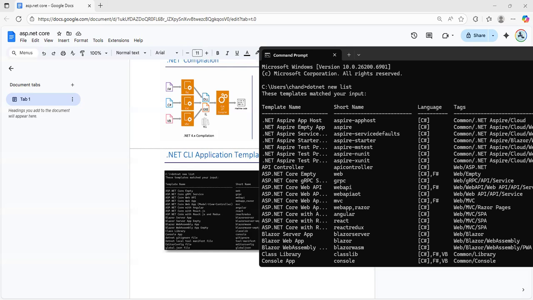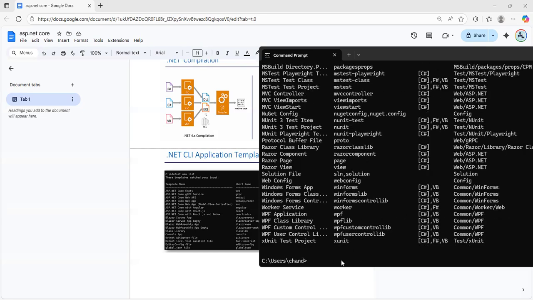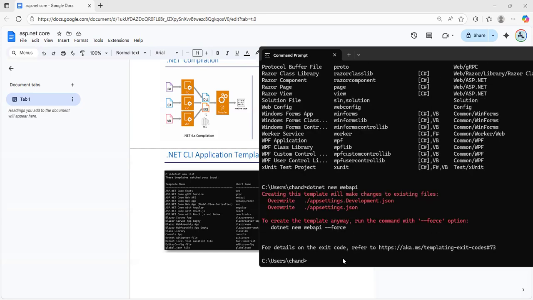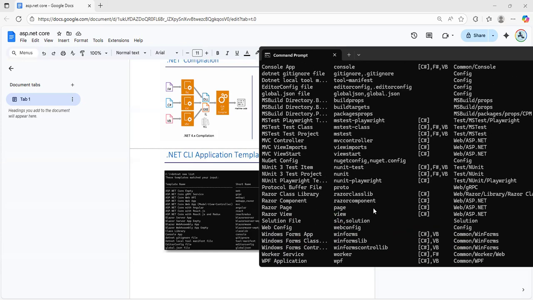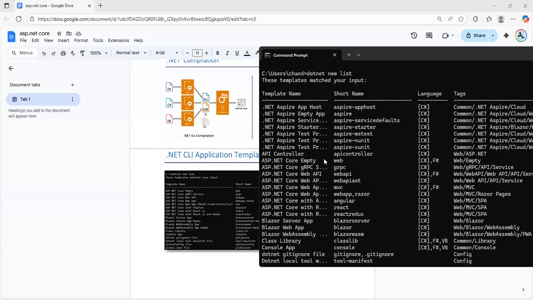Copy it with Control C. dotnet new webapi. Okay, through this there is some issue here, create change, the existing file overwrite. Okay, some issue here. Actually, through this command you can create the application.